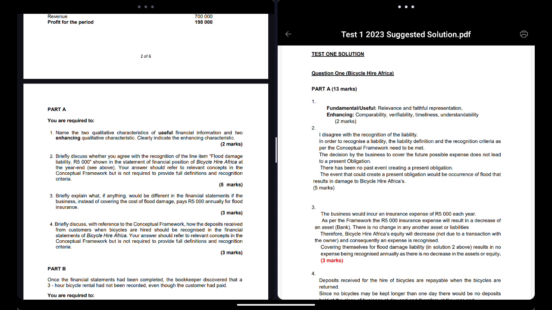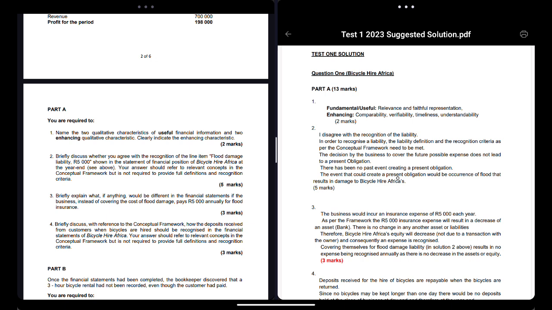I told you that. Second, there is no past event that creates an obligation. I told you that. The event could create. So now you're telling them, listen here. So this is a good technique to use. You use the converse. If you say that you disagree with a liability, one way to show the examiner or the person who's marking your paper that you know what you're doing is to tell them how you would recognize this, or when this will actually become a liability. You might get an extra mark for that.